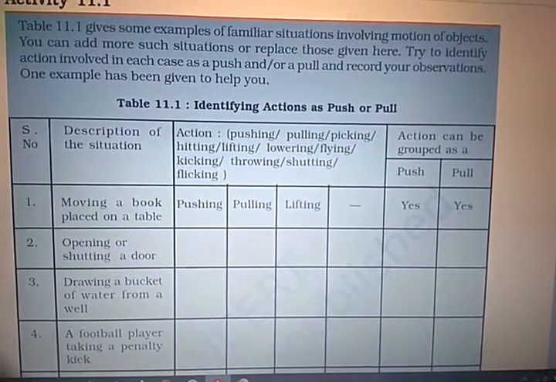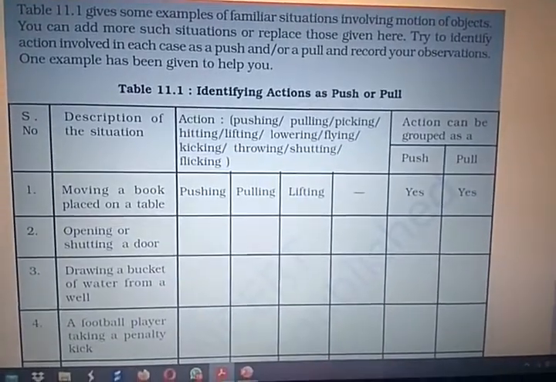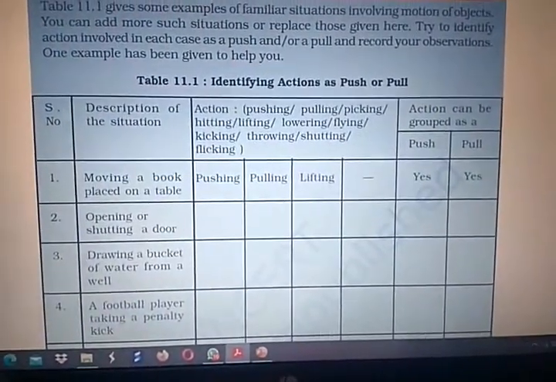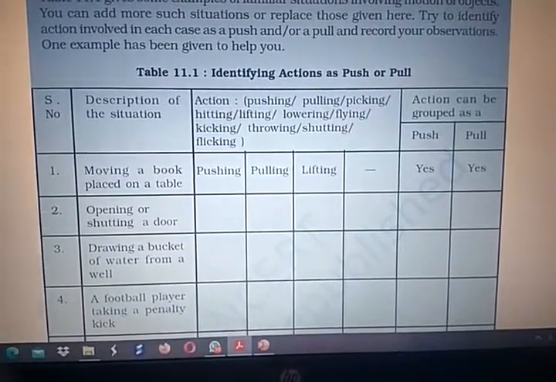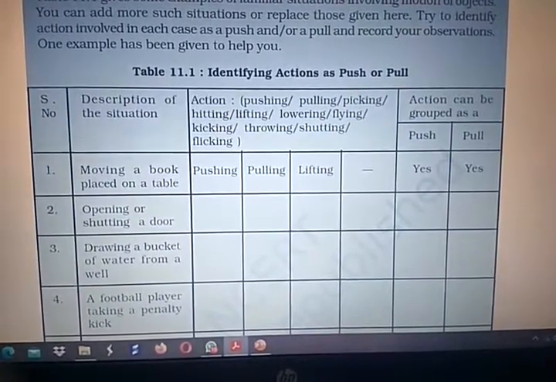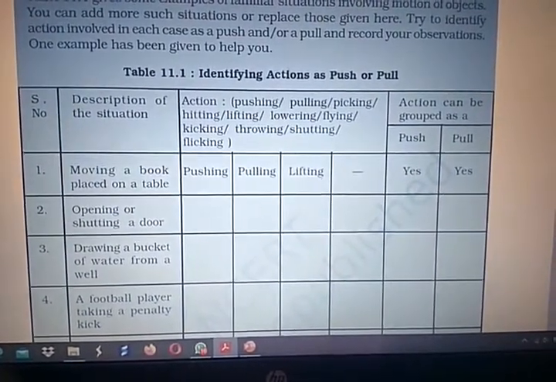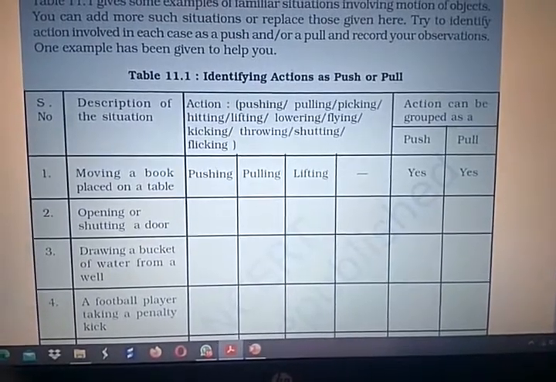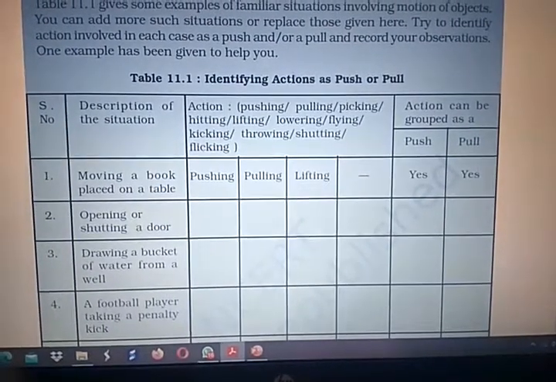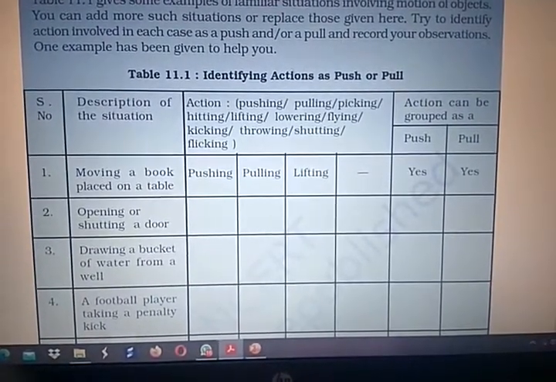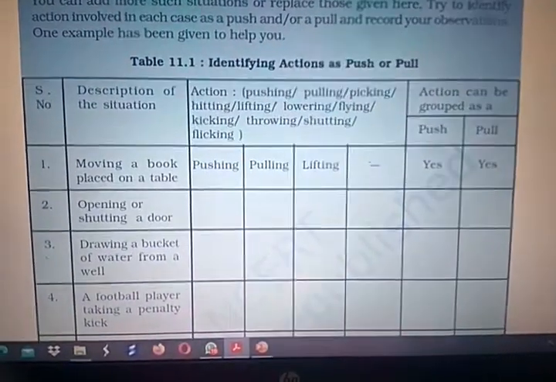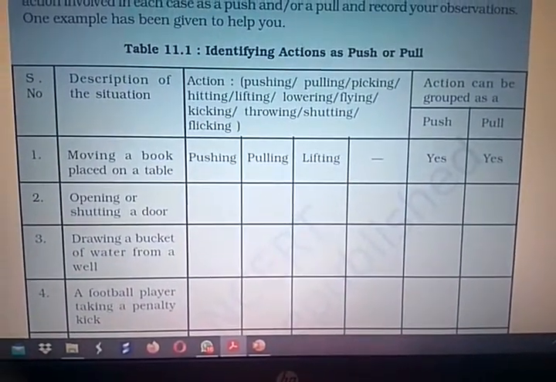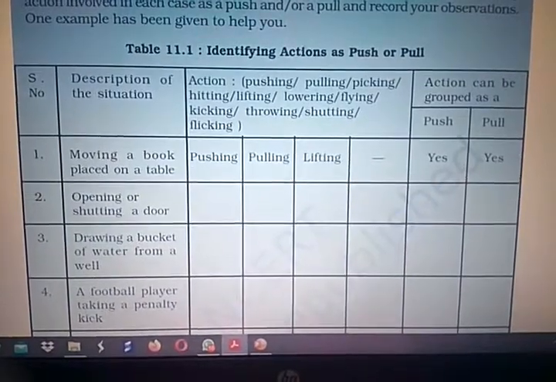One example has been done for you. Number one, moving a book placed on a table. Here the actions are given: pushing, pulling, picking, hitting, lifting, lowering, flying, kicking, throwing, shutting, flicking.